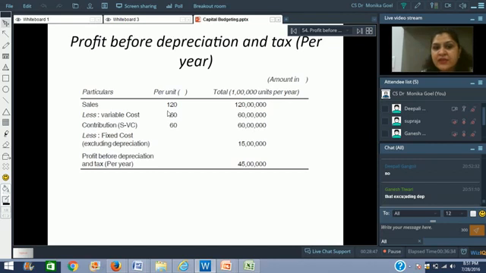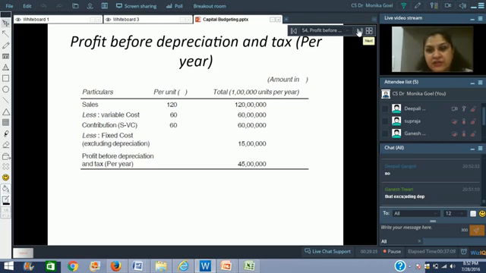Here we have been given that there would be 1 lakh units that you would be able to produce, and you would be able to sell it for rupees 120 per unit. So you would be able to get 120 lakh rupees. From this we reduce the variable cost of 60 lakh rupees and then we get the contribution margin of 60 lakh rupees. Fixed cost excluding depreciation is rupees 15 lakh. So profit before depreciation and tax is 45 lakh rupees. This we could even do verbally, right? So profit before depreciation and tax is rupees 45 lakhs. That is very clear to us.